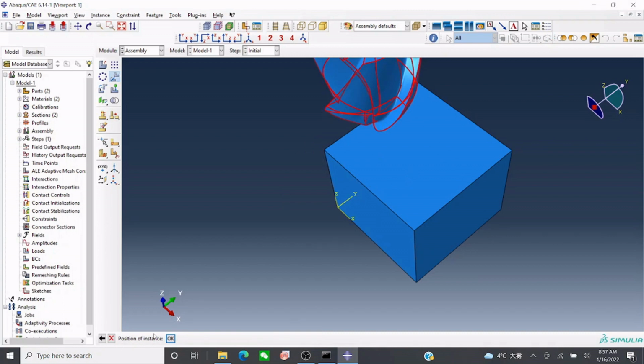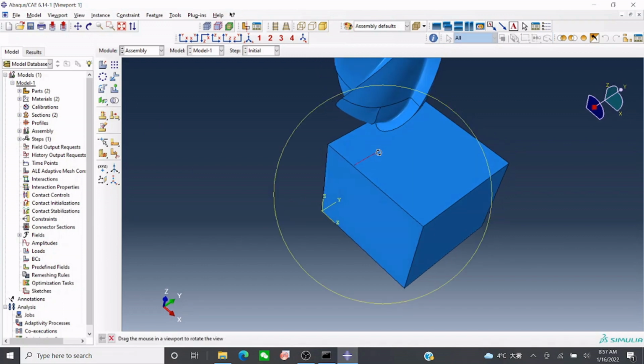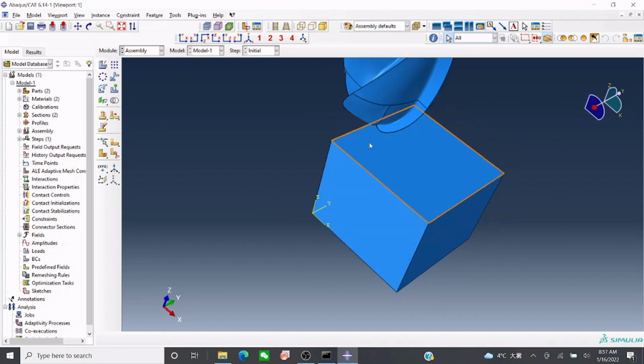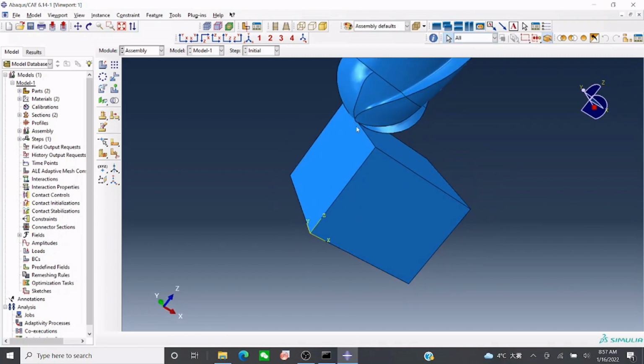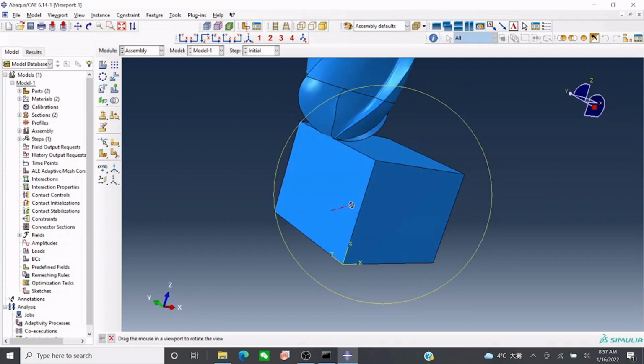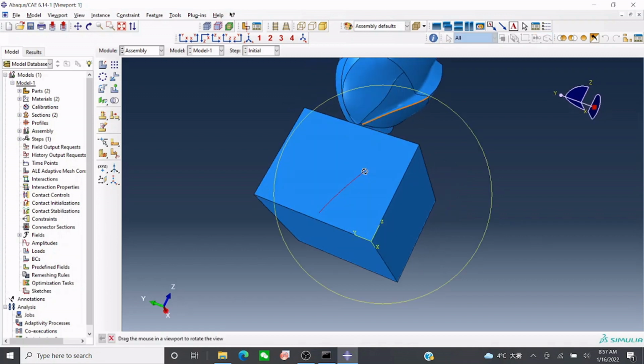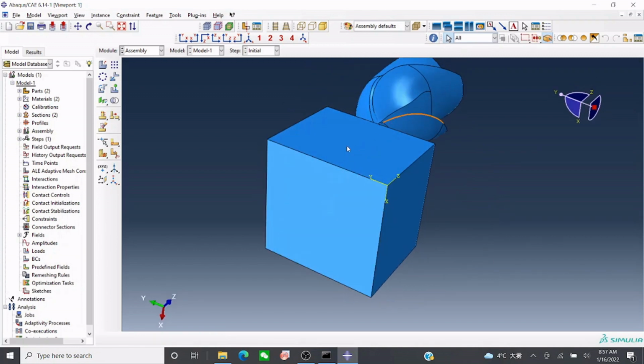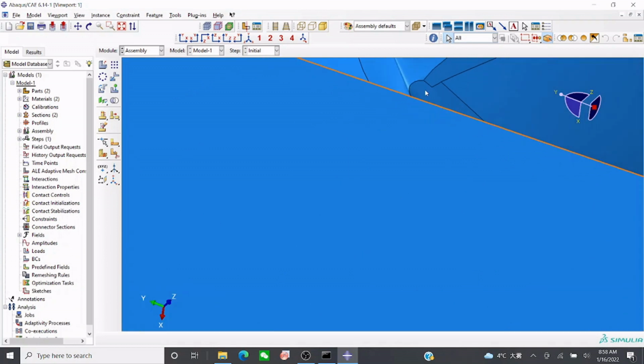So now click done. Again, I want this tool to be 0.5 mm below the workpiece surface, so that it can remove 0.5 mm of workpiece. So I'll go to this end again.